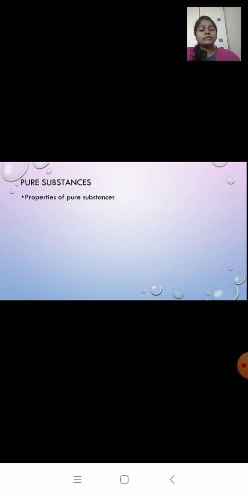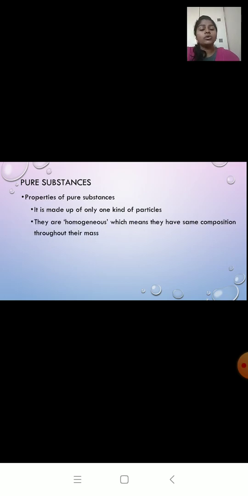So the properties of a pure substance. First one, pure substances are made of only one kind of particles. Like we have seen gold, it is made up of only gold atoms. They are homogeneous. Now homo means same. They have the same composition throughout their mass, because they are composed of the same atom. For that reason, their composition remains the same. They look same throughout.